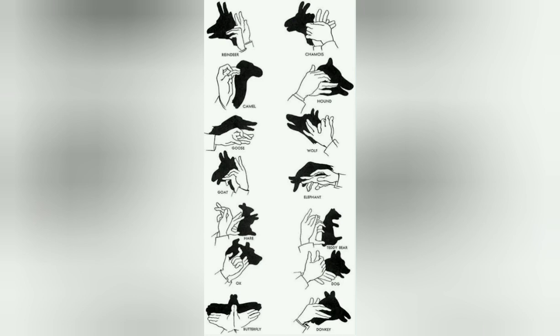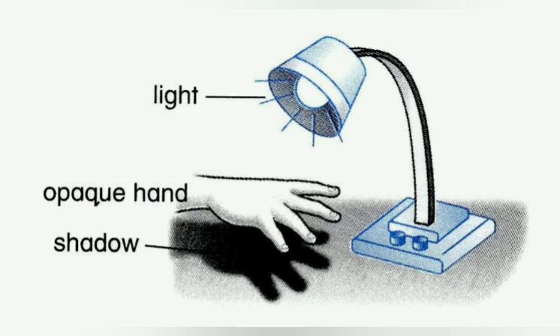So how is this shadow formed? They have a light source and then they have a screen. Between the light and the screen, they play with their hands. If you place your hand in between your light and you, you can see the shadow of your hand on the table, on your study table.